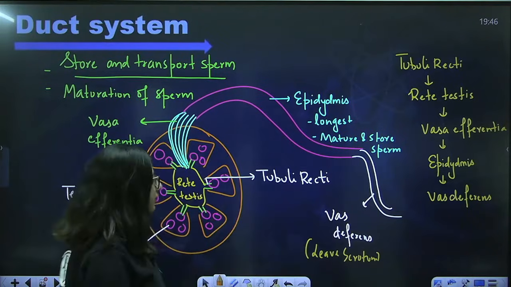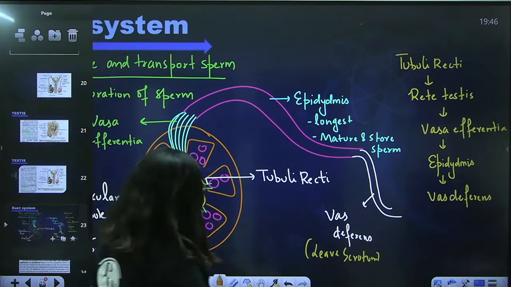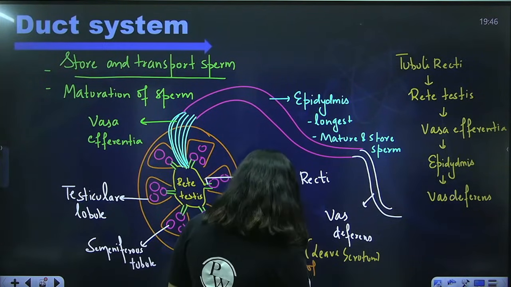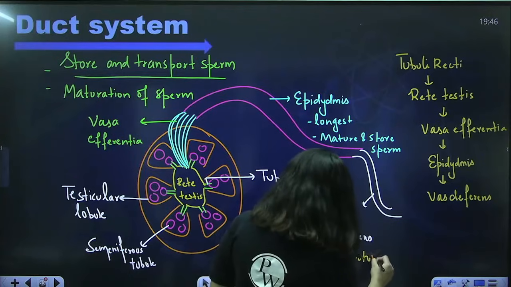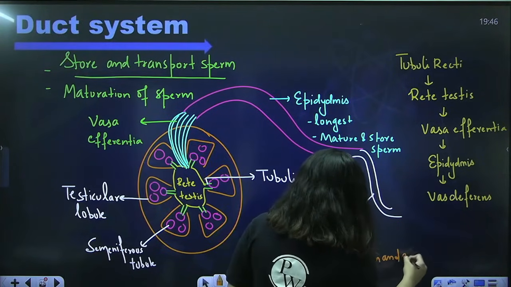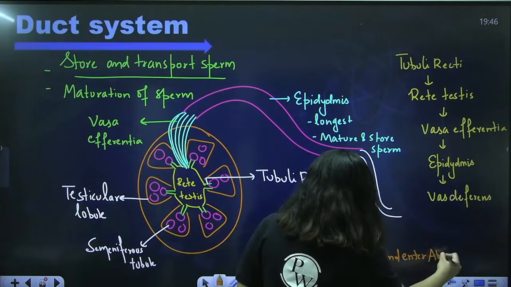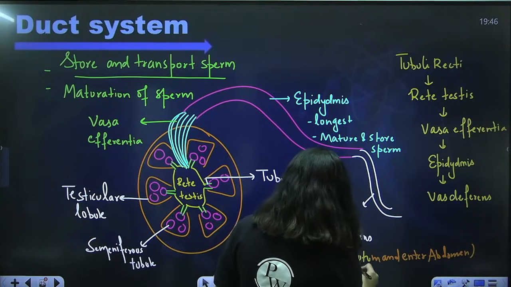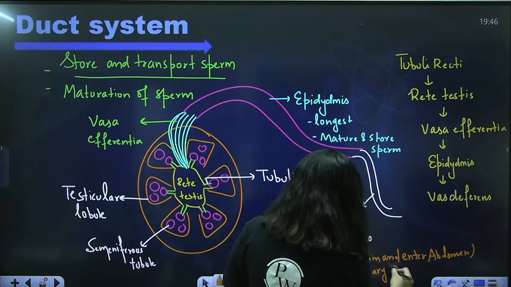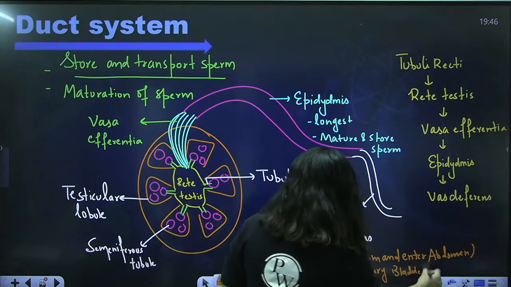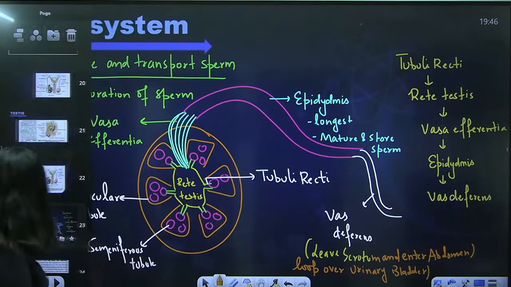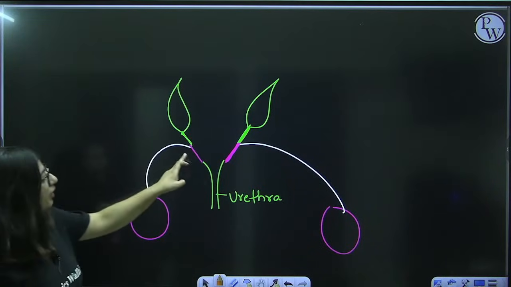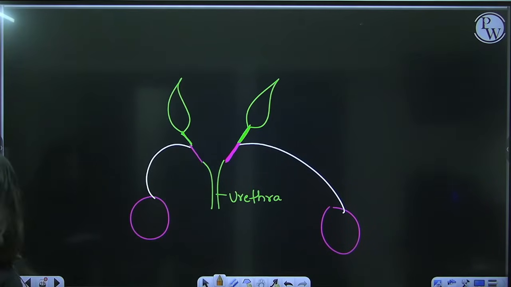The vas deferens leaves the scrotum and enters the abdomen, then loops over the urinary bladder, and then it will meet with the duct of the seminal vesicle, and then the ejaculatory duct is formed.